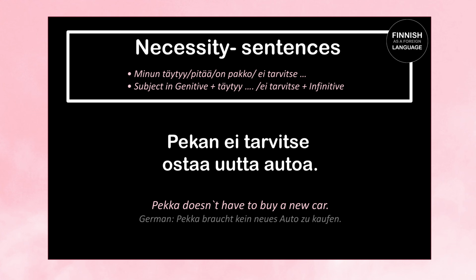Maybe super short analysis. Pekan is the genitive case of Pekka. Ei tarvitse, doesn't have to. Ostaa, to buy, infinitive verb. And uutta autoa is our object in the partitive case. Why in the partitive case? Because it's a negative sentence.